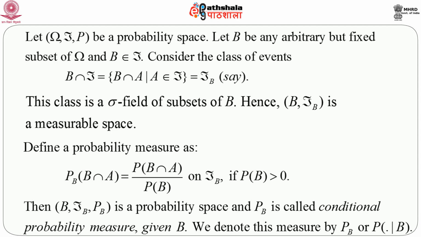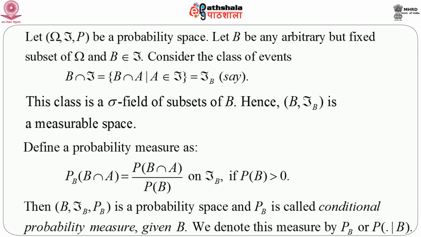The only important thing to note is that we have divided the probability of B intersection A by the probability of B, because the probability of B may not necessarily be equal to 1. That is the reason we normalize this. Naturally, it is easy to see that if we replace A by B, that means B intersection B, which is nothing but B, then the probability of B with respect to the measure P_B would be equal to 1.